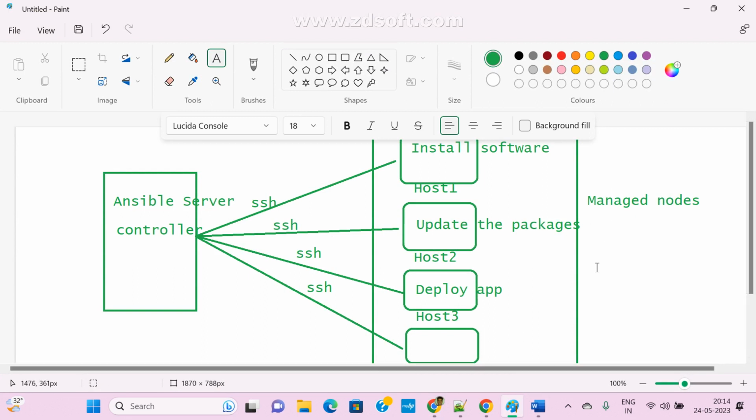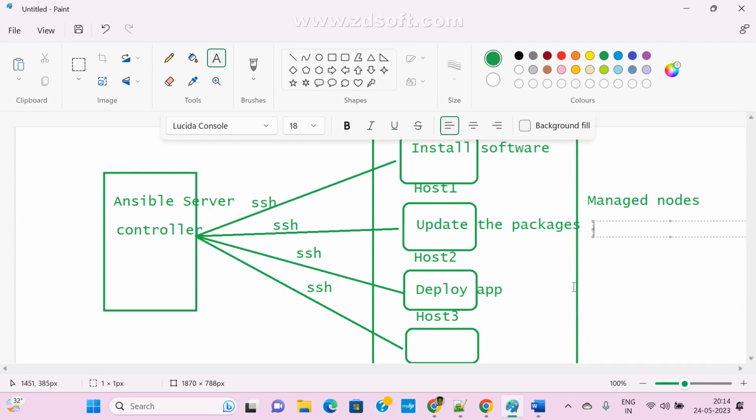It will take more time, a long time. And if you do it manually, we are obviously doing some mistakes, right? Suppose for 100 machines I want to install some SAP packages or update some packages. Manually also we can do it, but while doing it manually, we can make mistakes, knowingly or unknowingly, correct? But whatever task we want to execute, everything we are writing in the YML format.